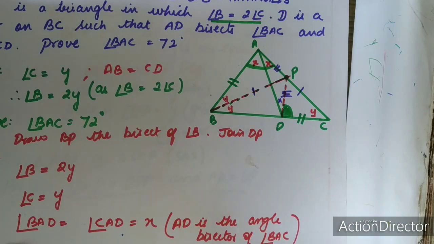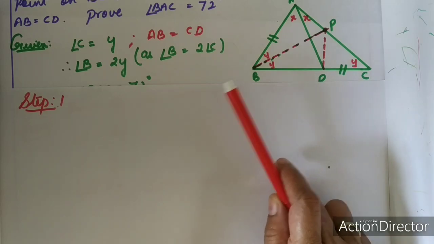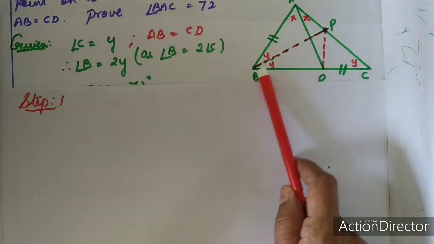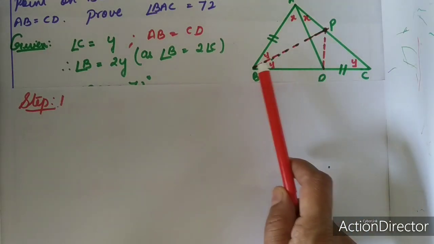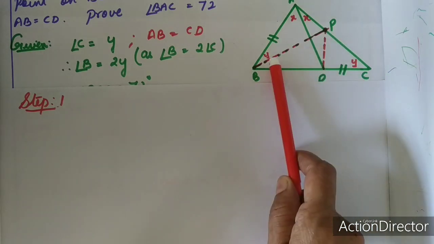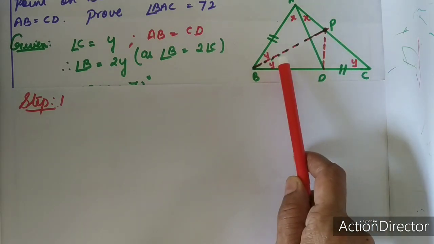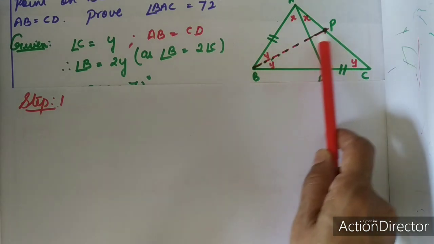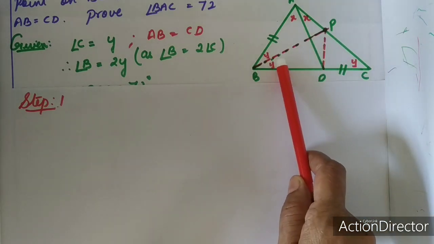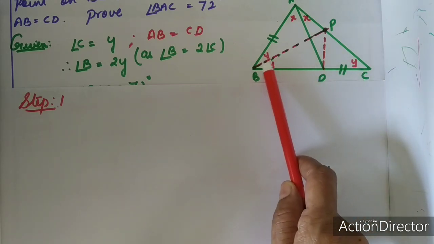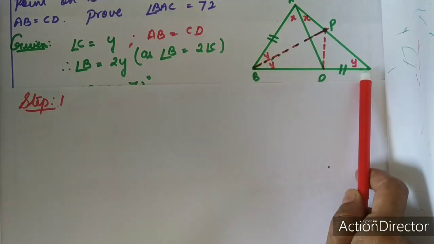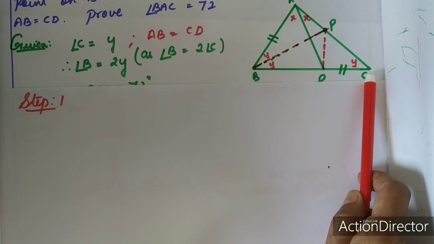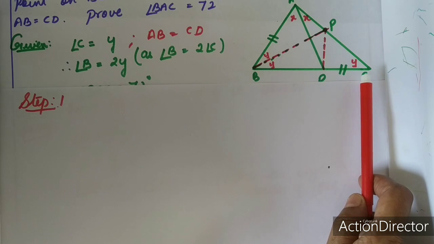Now let us do the problem in different steps. Now moving on to step 1. Look at the triangle BPC. In this triangle BPC, you are able to see these two angles equal, that is we named them Y and Y. So this triangle becomes an isosceles triangle. Since these two angles are equal, we can say BP is equal to PC. Sides opposite to equal angles are equal.